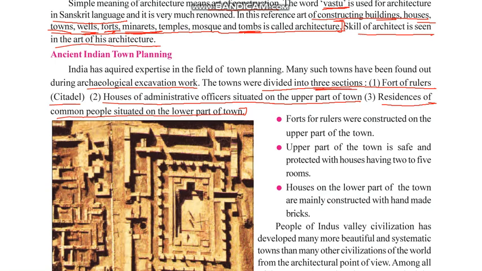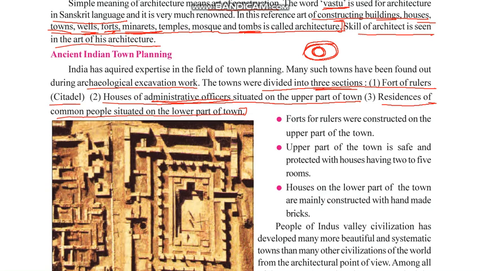The first one was the citadel. The citadel was situated in the middle of the town, at a higher place in comparison to the rest of the town. The second level of the town was for the administrative officers. It was for the administrative offices and for the people who were working for the kings. So that was the second layer of the town, a little bit lower than the citadel.